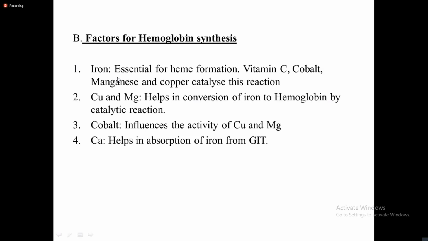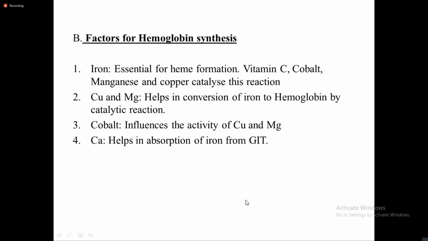Copper and magnesium help in conversion of iron to hemoglobin by catalytic reaction. Cobalt influences the activity of copper and magnesium, and calcium helps in absorption of iron from the GIT. So all these are required for hemoglobin synthesis.